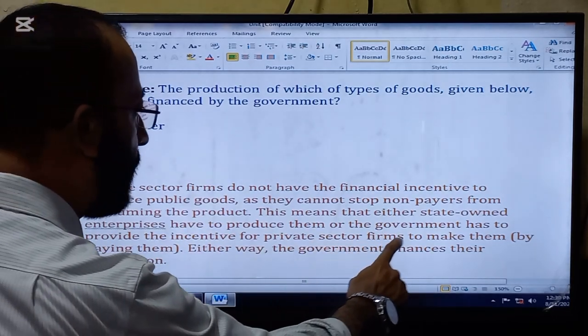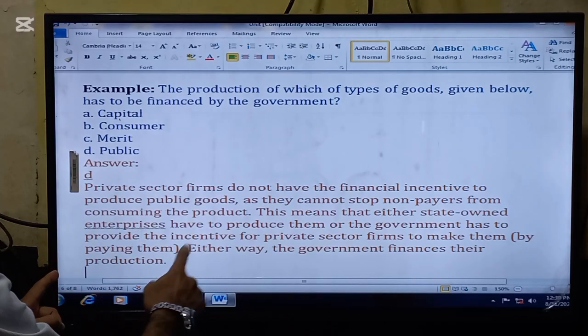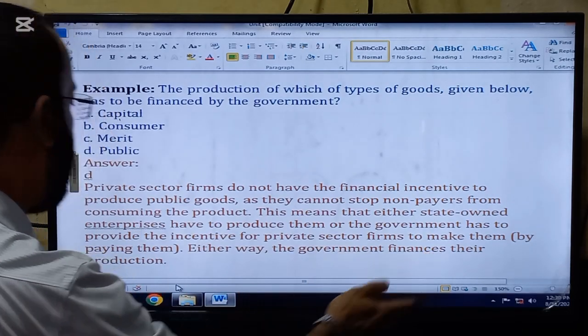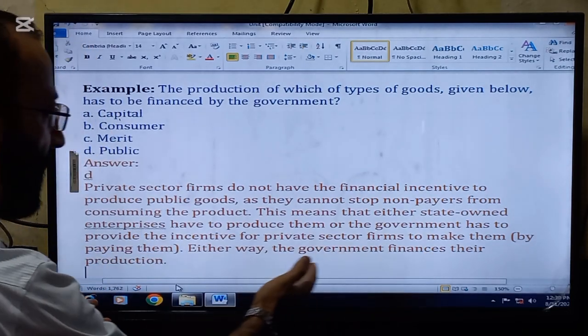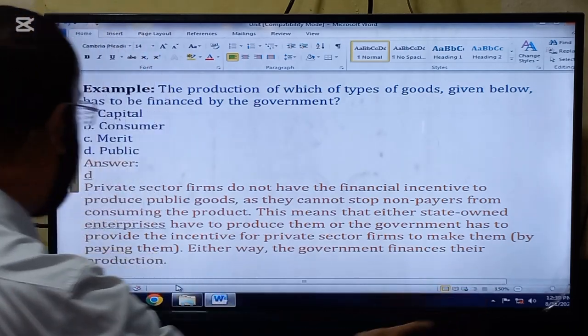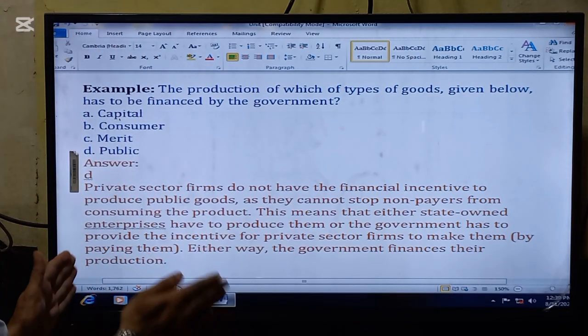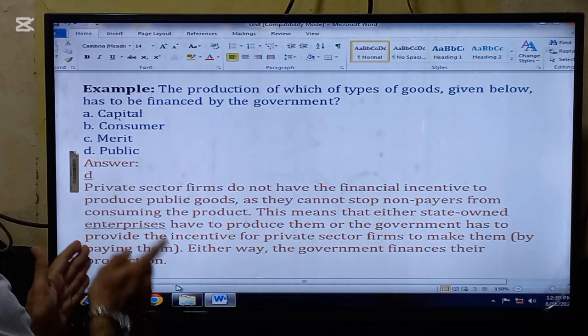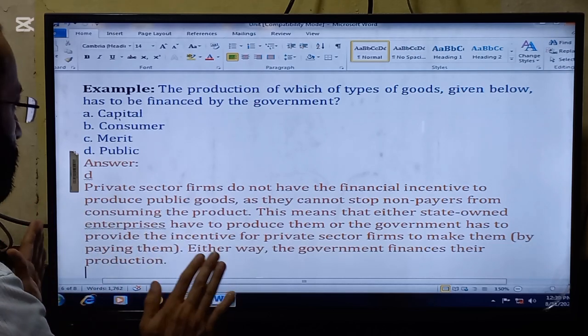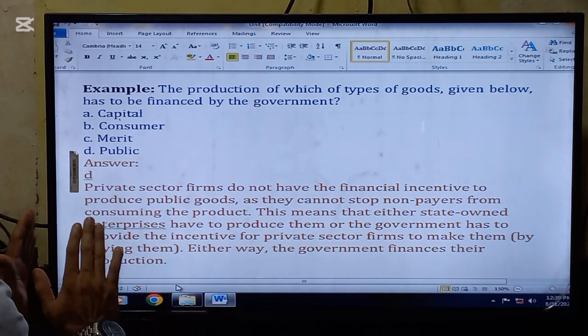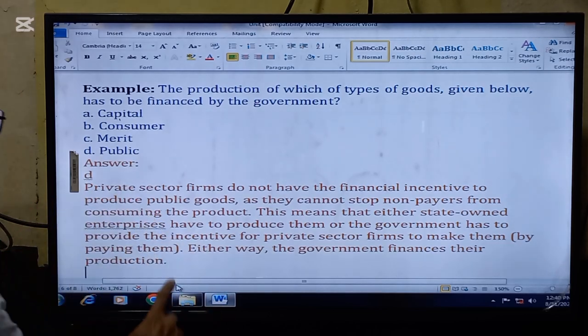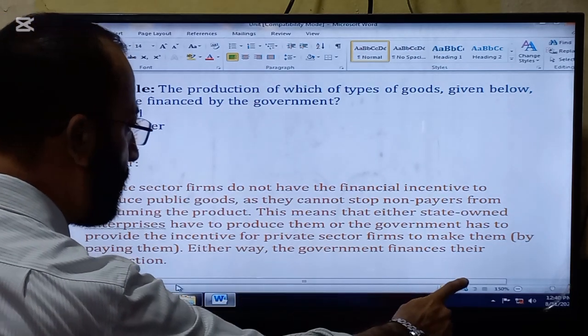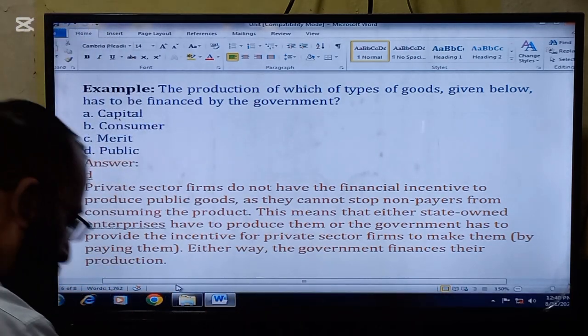This means that either state-owned enterprises have to produce them, or the government has to provide the incentive for the private sector firms to make them by paying them. So this is the reason the private sector firms are not willing to produce the public goods. Either way, the government finances their production.